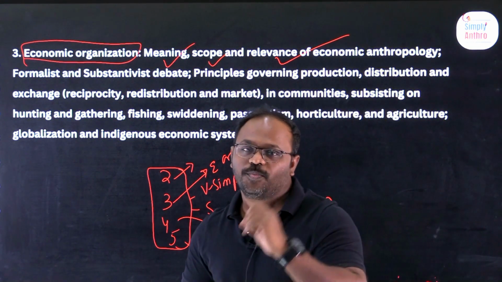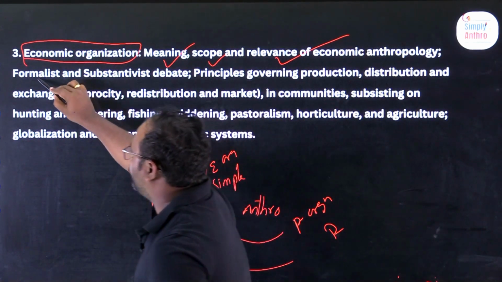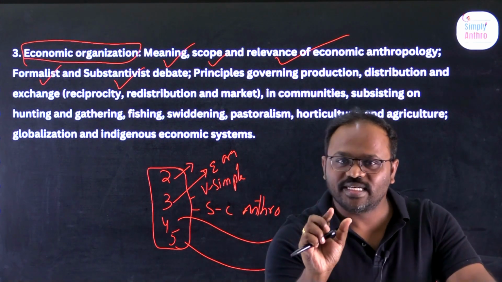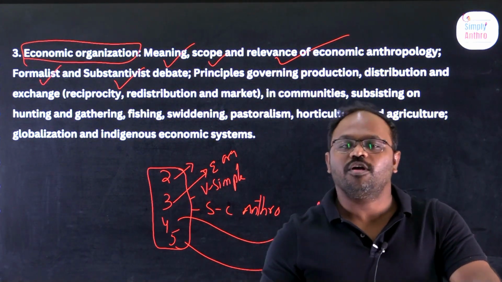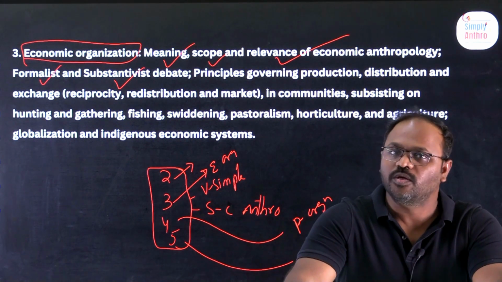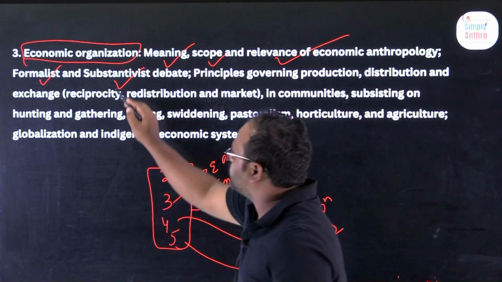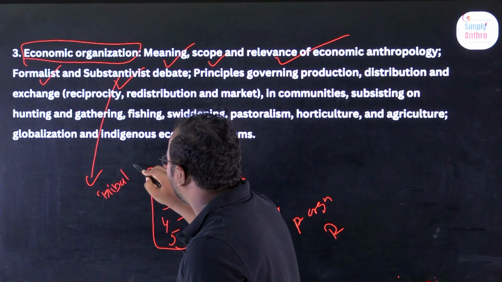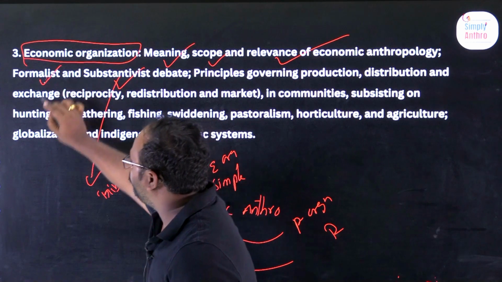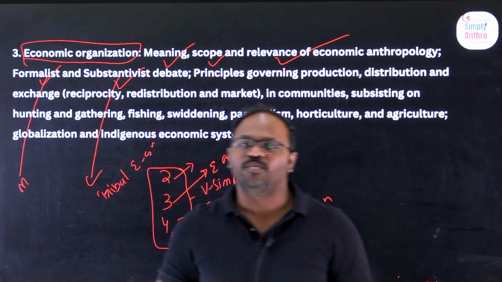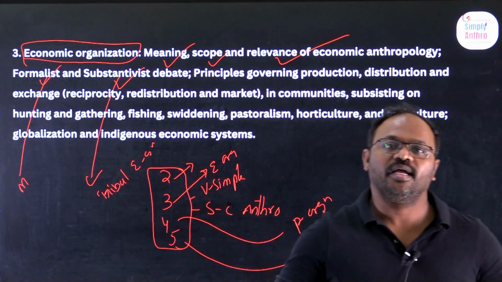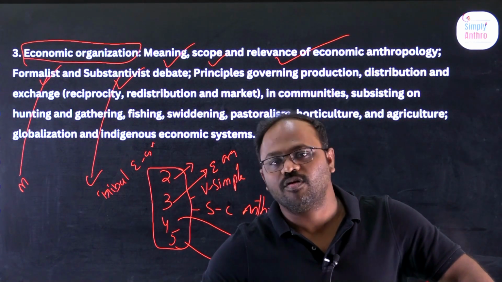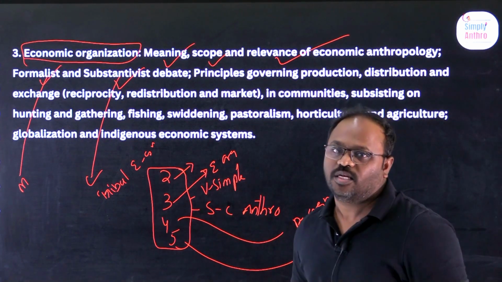We also discuss two approaches here: one is called the formalist approach, the next is the substantivist approach, and the debate between them. When I say substantivist, we are talking about tribal economy or tribal economic organization. Formalist deals with modern economic organization. One is given by Karl Polanyi, another by Paul Bohannan. They are called economic anthropologists.